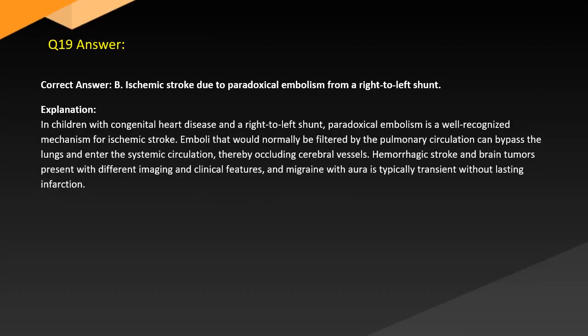Answer. Correct answer B. Ischemic stroke due to paradoxical embolism from a right to left shunt. Explanation. In children with congenital heart disease and a right to left shunt, paradoxical embolism is a well-recognized mechanism for ischemic stroke. Emboli that would normally be filtered by the pulmonary circulation can bypass the lungs and enter the systemic circulation, thereby occluding cerebral vessels. Hemorrhagic stroke and brain tumors have different imaging and clinical features, and migraine with aura is typically transient without lasting infarction.